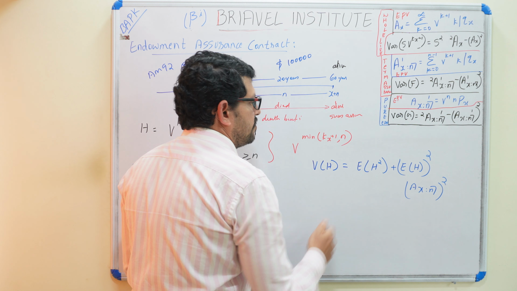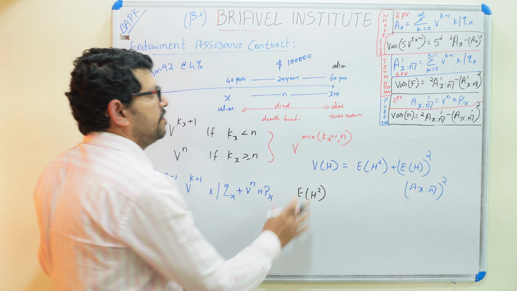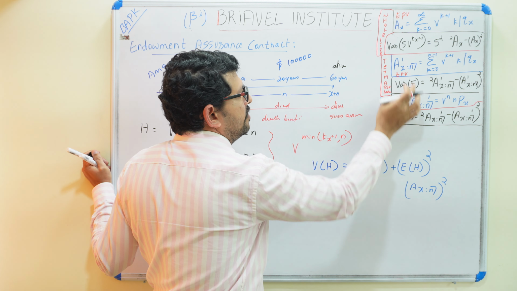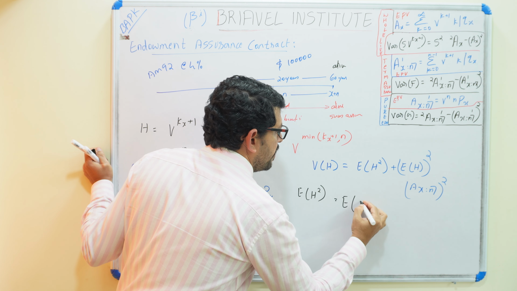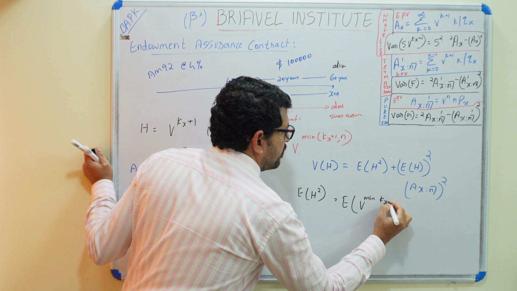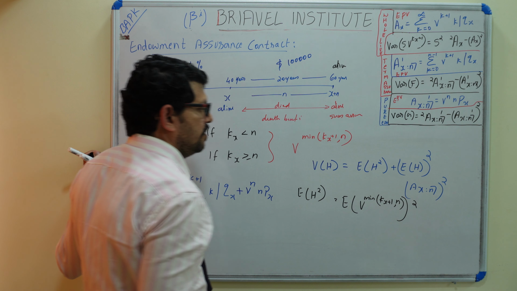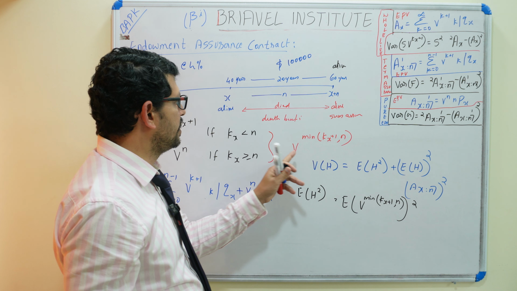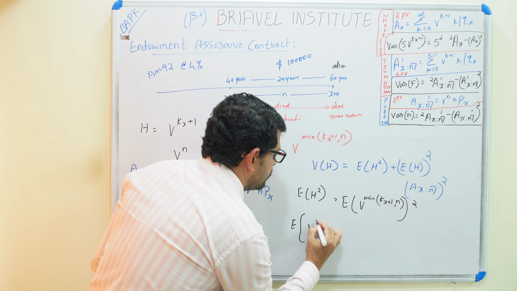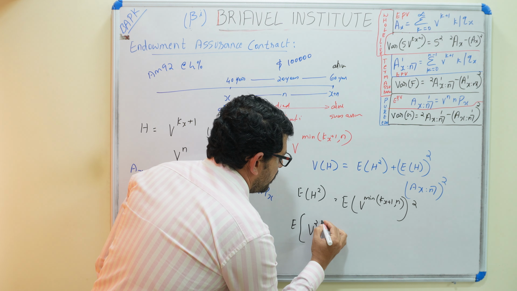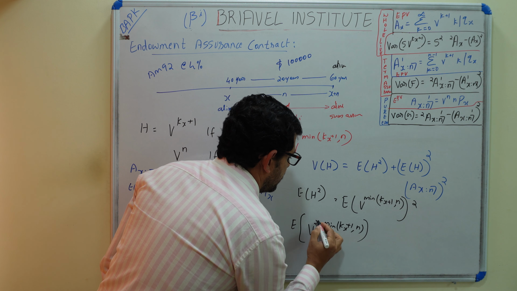And what is the expectation of H square? How do we calculate it? We have calculated the variance many times, how to get the variance. We can write it as the expectation of v raised to the minimum of K_x plus 1 or n, whole square. Instead of H, I substituted this term, v raised to the minimum. So this one we can write as the expectation of v square to the minimum of K_x plus 1 or n.